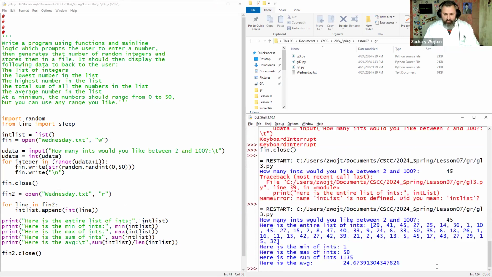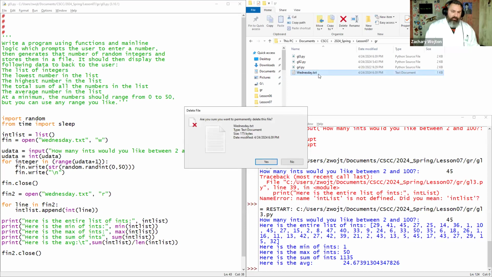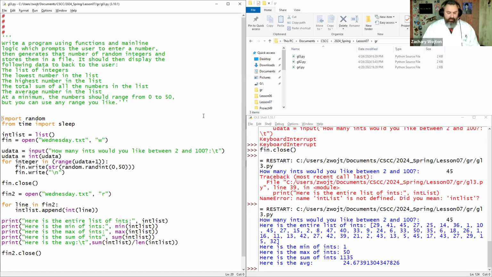Let's see how this works. That looks like way more than 45 because I appended it twice, right? So let's start over, delete the file. I'm going to rerun it.